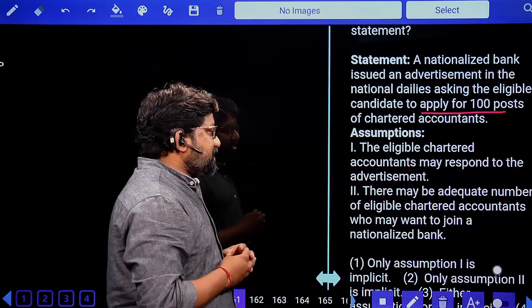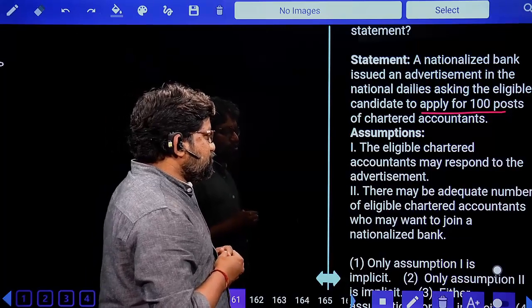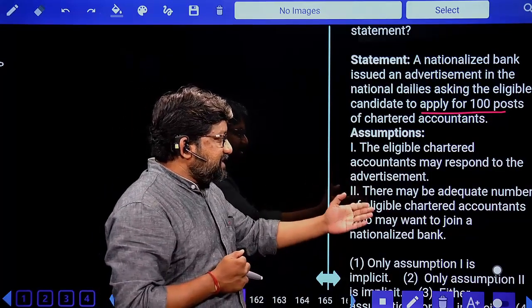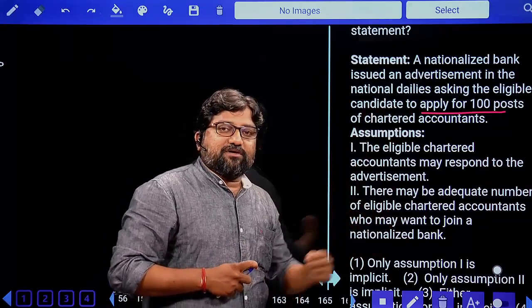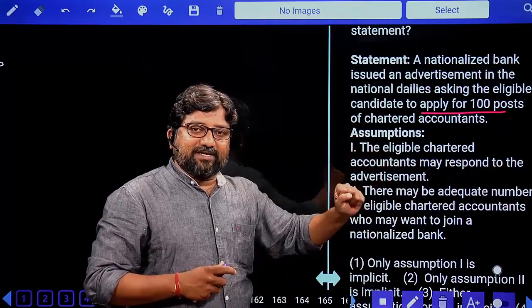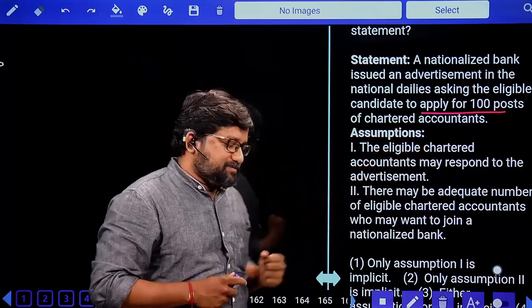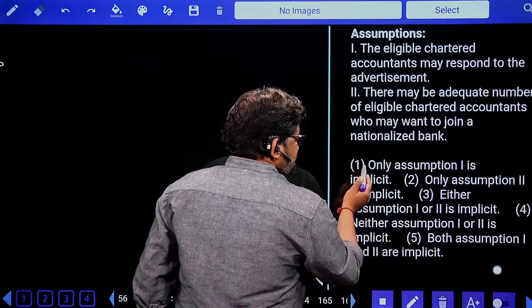There may be an adequate number of eligible chartered accountants who may want to join a national bank. Yes, 100% yes. If they assume that there are no adequate number, then why will they give you an advertisement? They are assuming that there is enough number of people in the market. That is the reason why they have released a notification for 100 posts. Both 1 and 2 are implicit. Option 5.